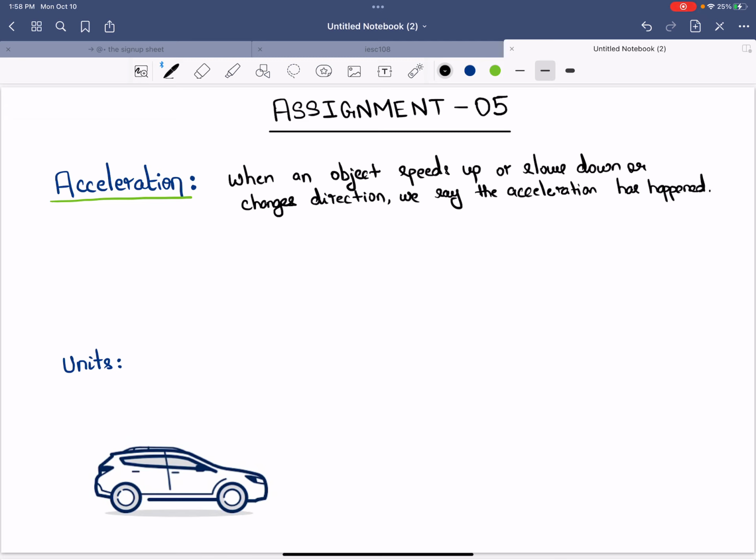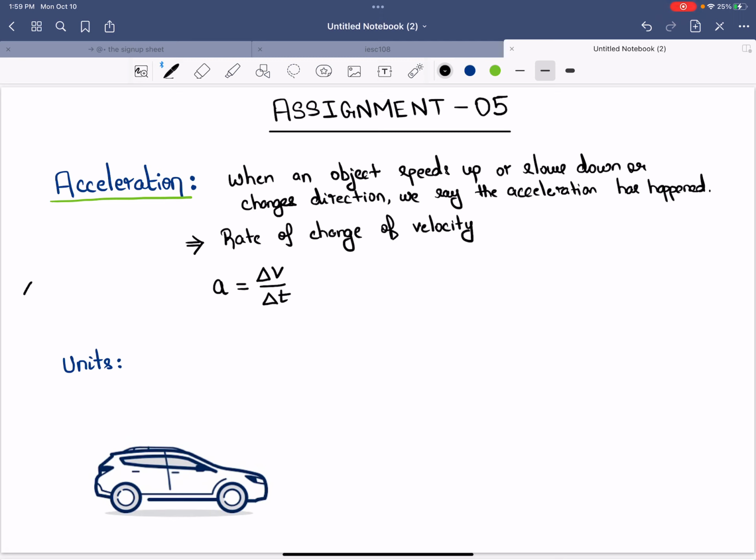But if you're changing the speed or the direction, a simple way to say that is if you change the velocity, that's one way to say that acceleration has happened. So a very beautiful, simple definition of acceleration is it is a rate of change of velocity. So at what rate is the velocity changing is what acceleration is all about. And how do you give this? Well, you give this by a for acceleration is equal to change in velocity divided by change in time. That's how you find it mathematically.